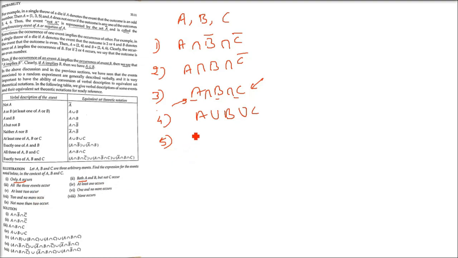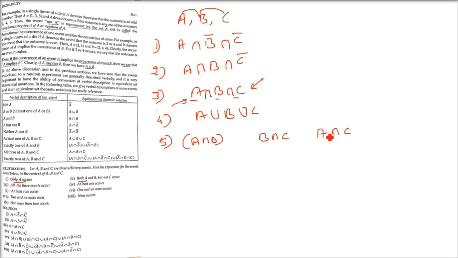Now the next one will be at least two occur. So at least two occur means A intersection B, okay, then union B intersection C, then A intersection C. So we are making two happen. So two combinations we are taking, AB, BC, AC.